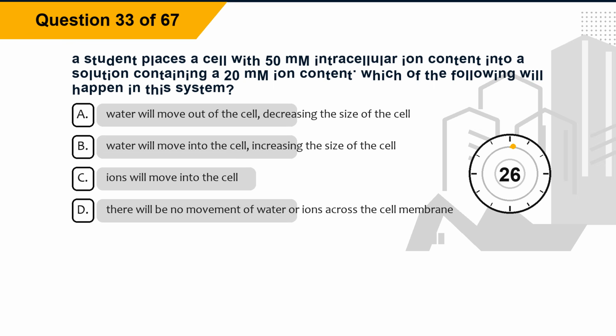Question 33. A student places a cell with 50 mM intracellular ion content into a solution containing a 20 mM ion content. Which of the following will happen in this system? Option A, water will move out of the cell, decreasing the size of the cell. Option B, water will move into the cell, increasing the size of the cell. Option C, ions will move into the cell. Option D, there will be no movement of water or ions across the cell membrane.